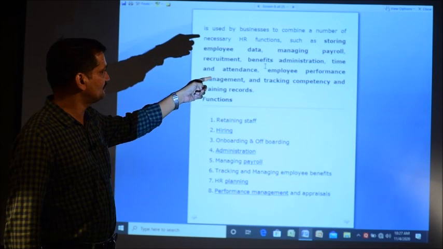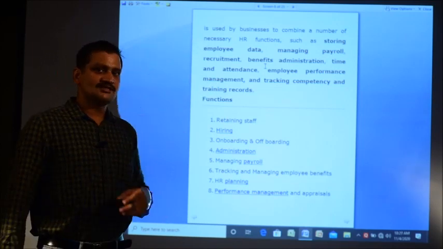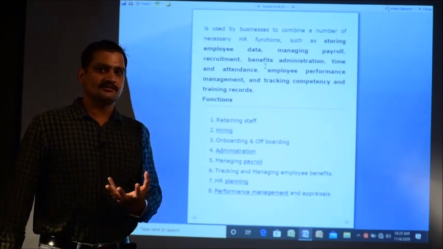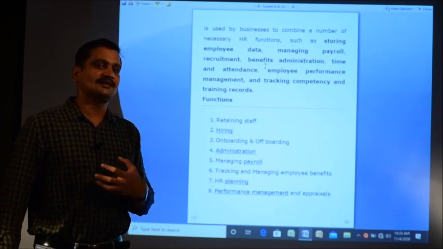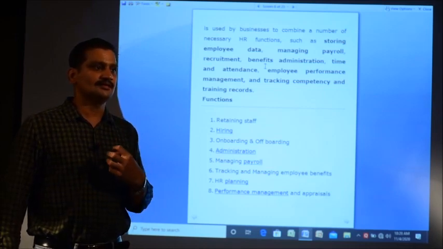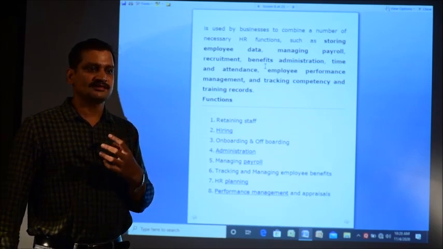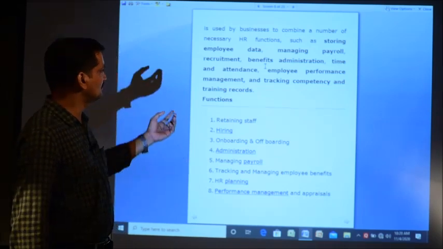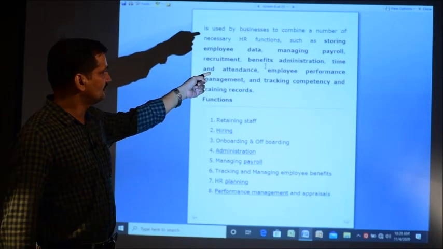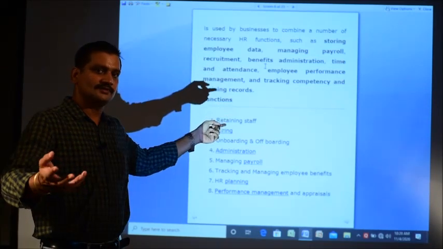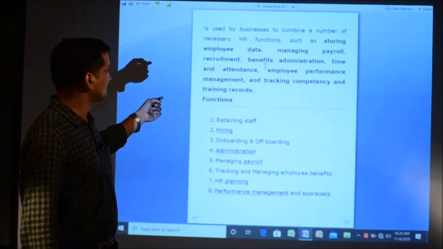Then benefits administration: the organization can monitor the human resources. It can get the data of the human resources, their work effort in the organization, about their salaries and wages. All those can be obtained by the administrator of the organization.